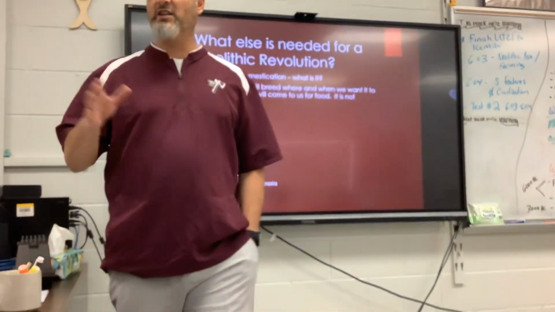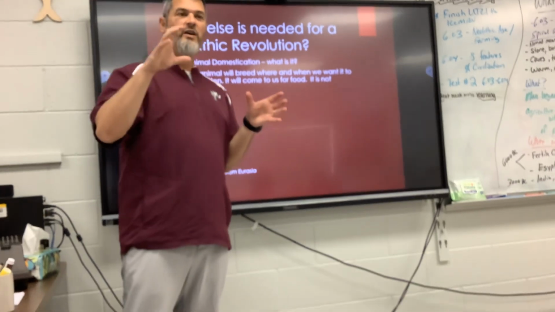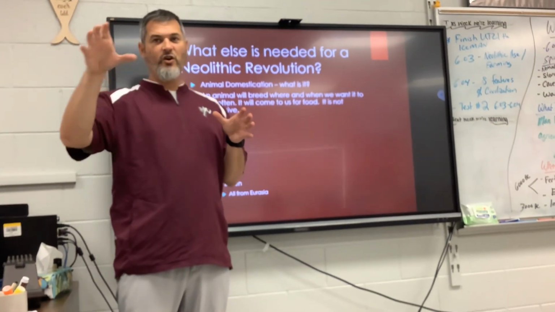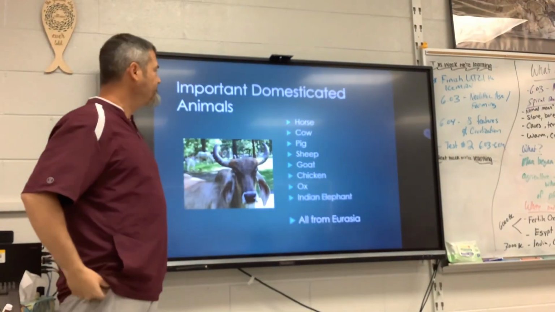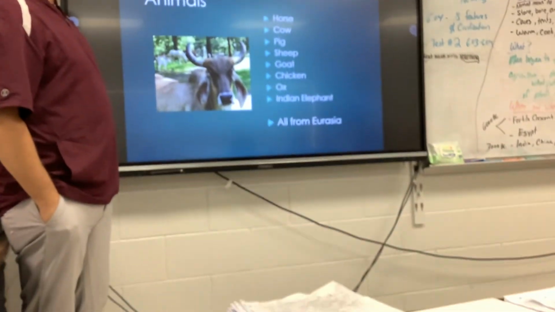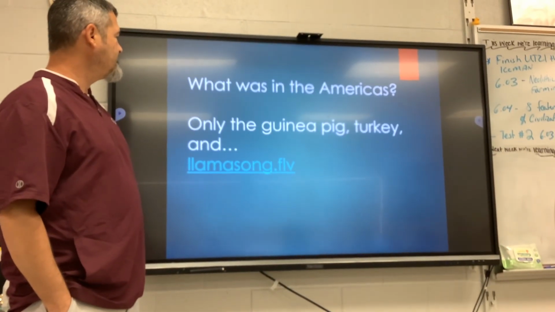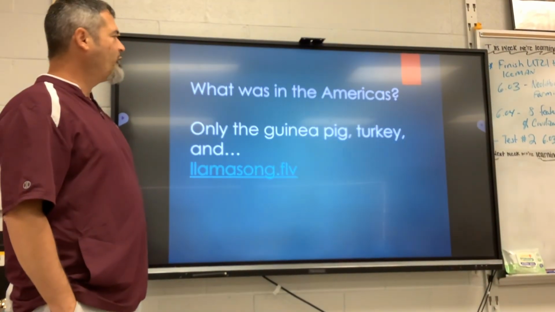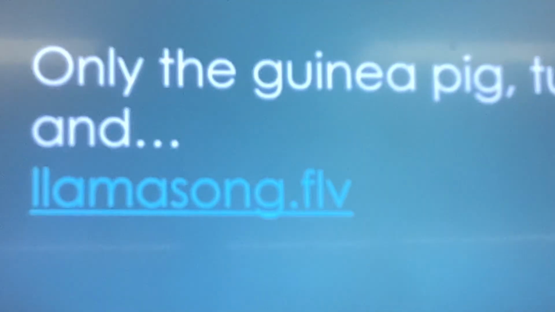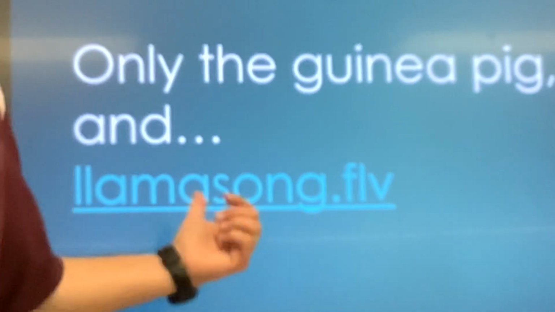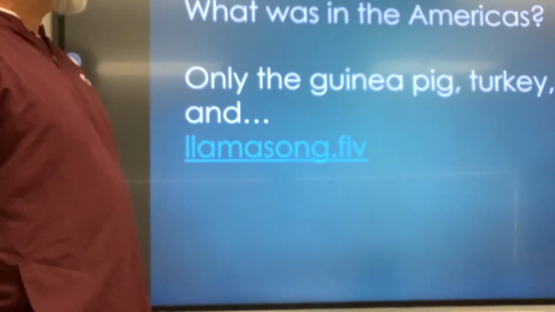If you look at the map of the ancient world, Africa, Europe, Asia, right around, and that connected is part of what we're going to talk about in the ancient world. That's a good looking cow, ain't it? So if you want to compare this to ancient America, they only really had guinea pigs and turkeys and llamas. So, you know, obviously they were not as civilized or sophisticated.